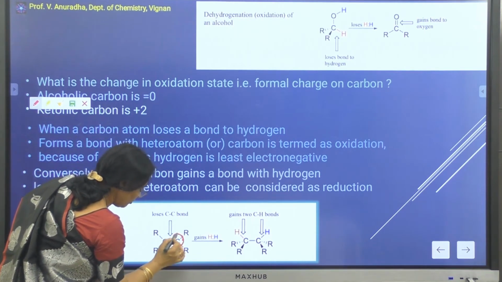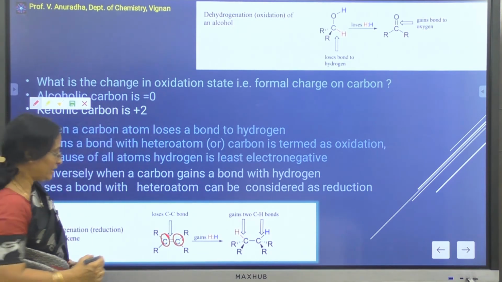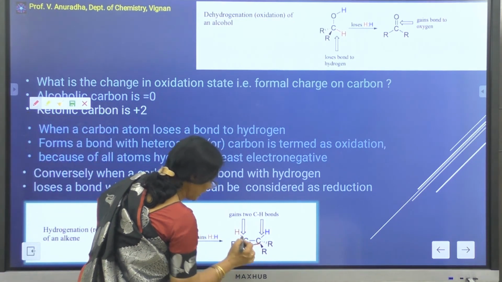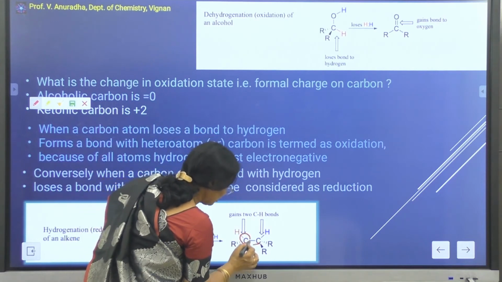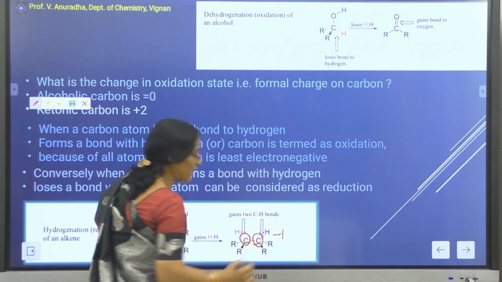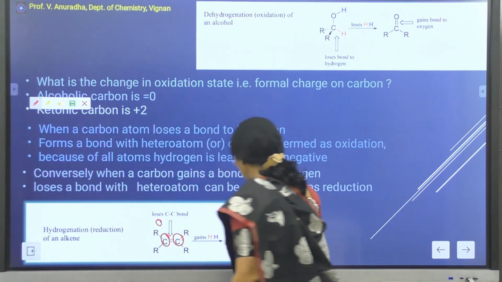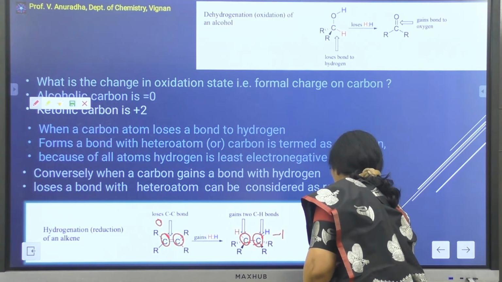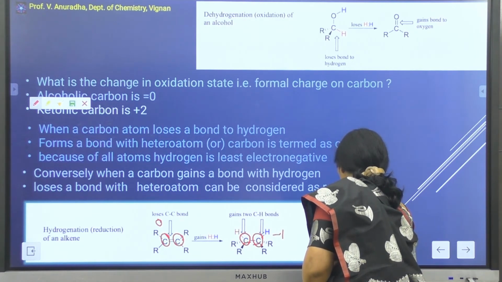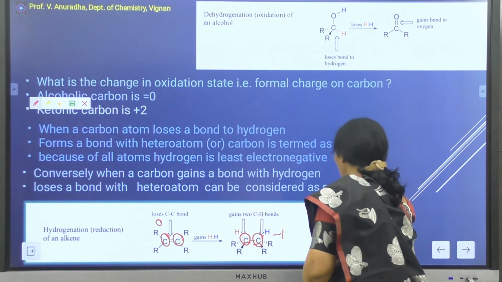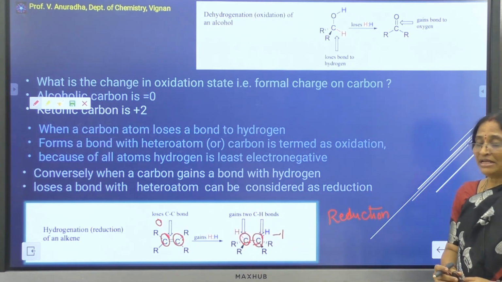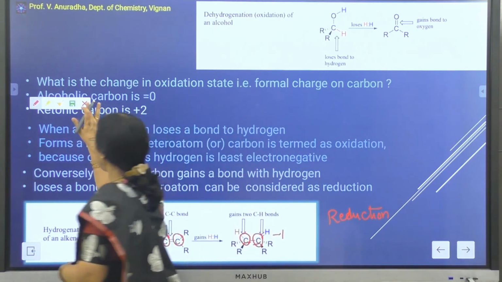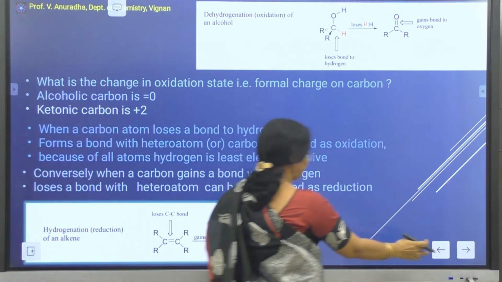In the case of the olefin, the two olefinic carbon atoms have 0 as their formal charge. Now when they are changing into an alkane, the formal charge on both the carbon atoms is now -1. Since the formal charge is moving towards a more negative side, I can say this is a reduction reaction. It is a reduction reaction because there is a negative increase in the formal charge of the carbon atom. Such types of reactions are called reduction reactions.